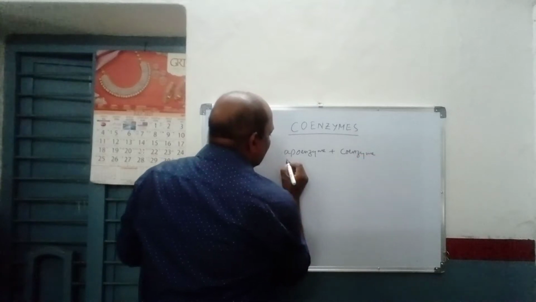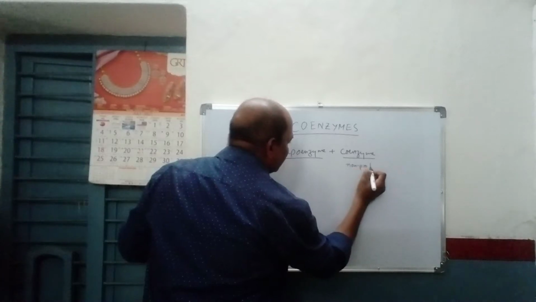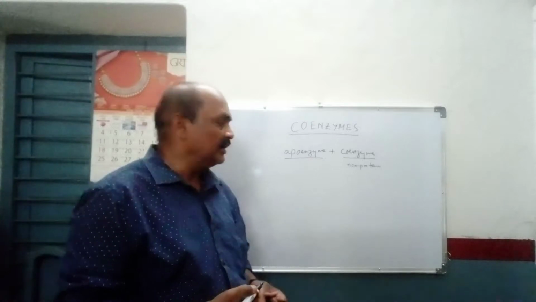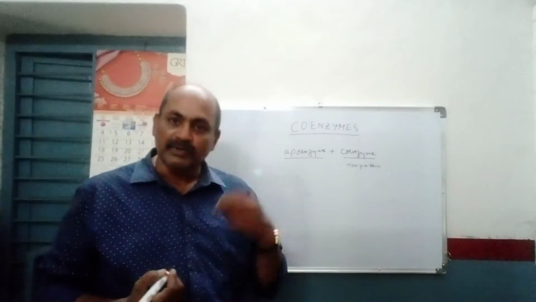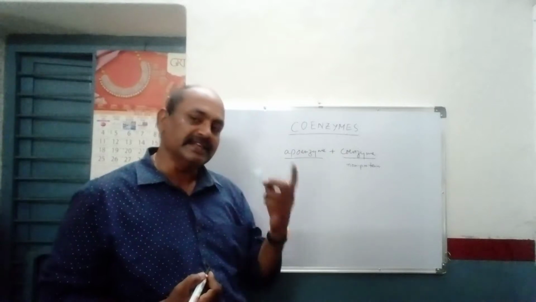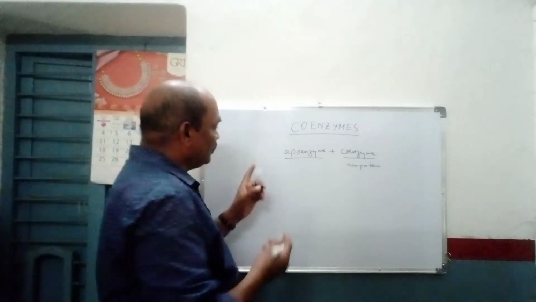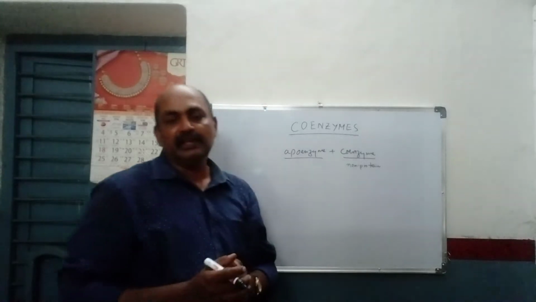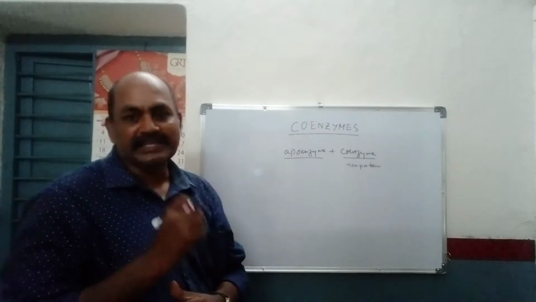Usually this non-protein part is derived from organic nature. That's why we call it coenzyme. If this non-protein part is derived from metals, then we call it metallic enzymes or cofactors. But if it is organic in nature, then we call it coenzyme. So for every enzyme, a protein part and a non-protein part are there. In this class we are going to discuss the non-protein part, that is, the coenzyme part.